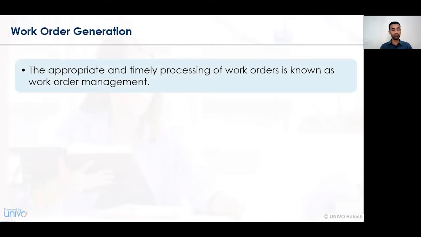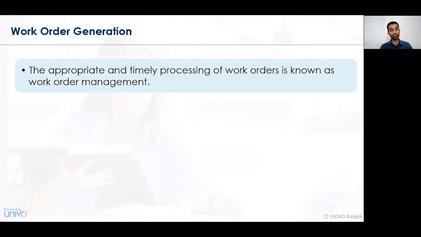Now let's understand what we mean by work order generation. Work order generation is a series and appropriate timely processing of activities undertaken for the proper management of work in the organization. When we say that a production activity, a manufacturing activity, or a supply activity needs to be undertaken, for each and every level of activity, certain processes need to be followed.